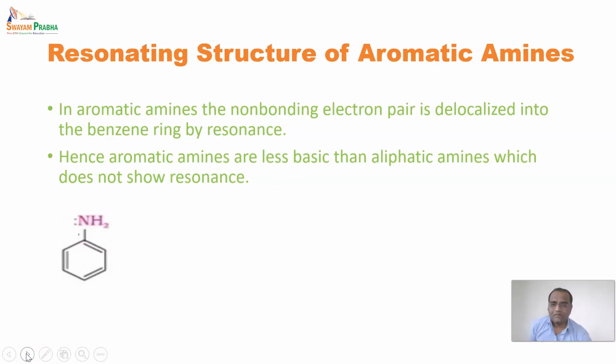So here we have taken an example of aniline. Aniline has a lone pair on the nitrogen, and this non-bonding lone pair of the nitrogen will shift and create a resonance in the structure.